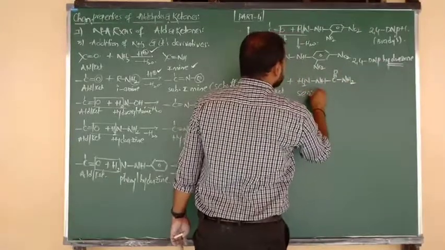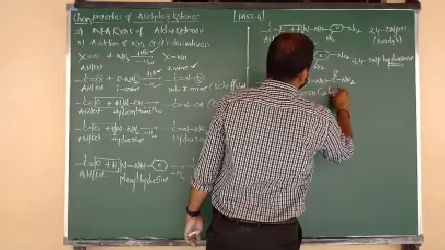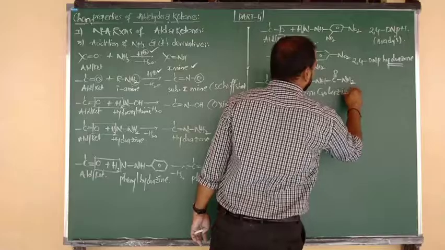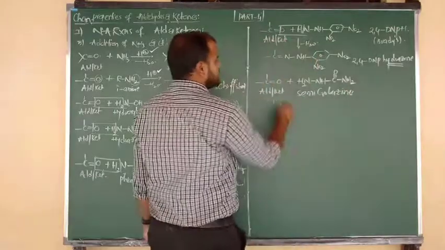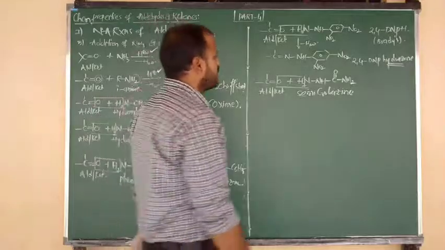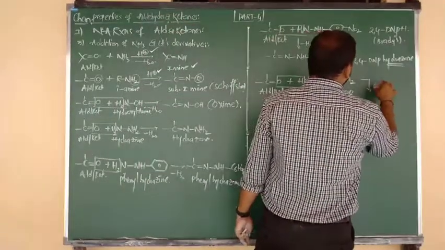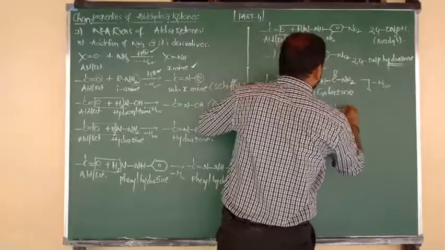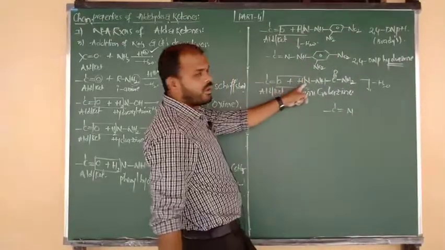So what is the name of this reactant, beta? Semicarbazide. Same thing here also, elimination of water molecule will take place. After the loss of water molecule, we are getting the product with a C double bond N bond.